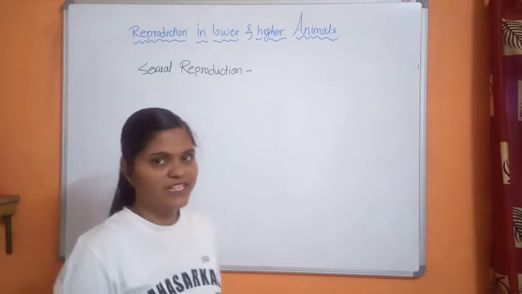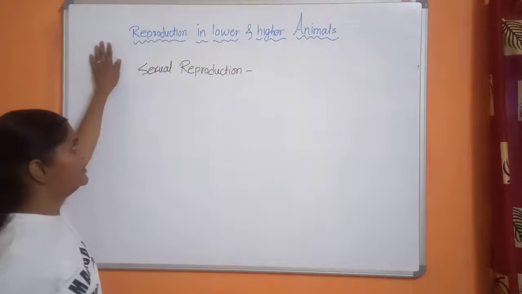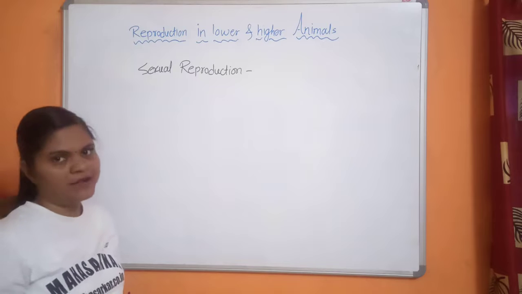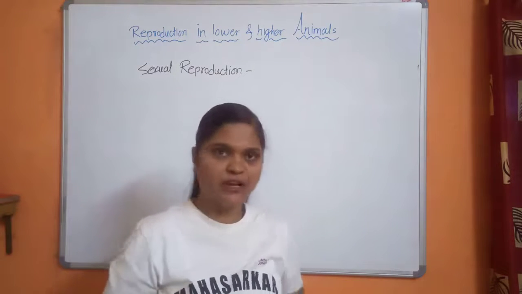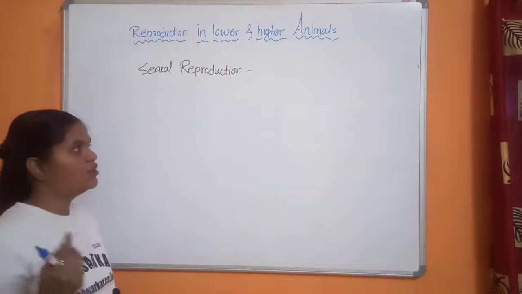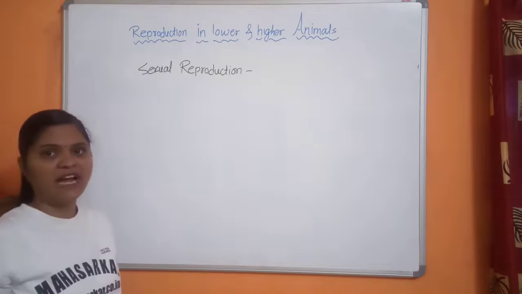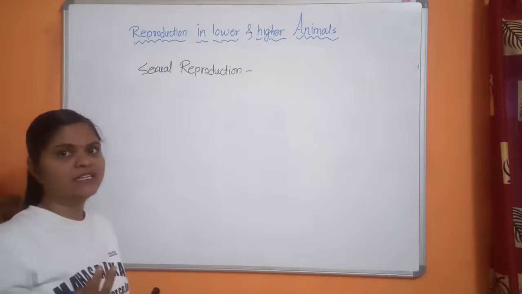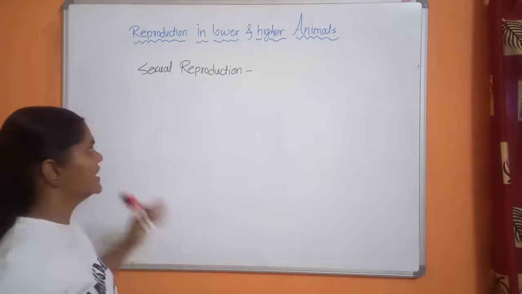In this video, we discuss sexual reproduction, from the same topic, that is reproduction in lower and higher animals. In the previous video, we discussed asexual reproduction. Asexual reproduction is a uniparental reproduction, and organisms are completely similar to their parents morphologically and genetically, and they are called clones.